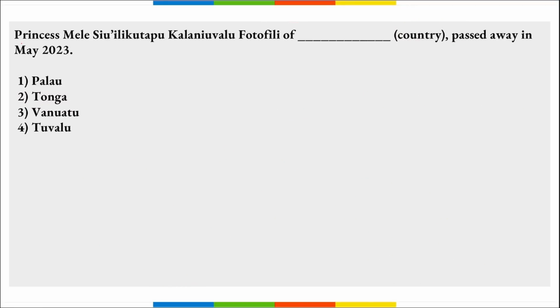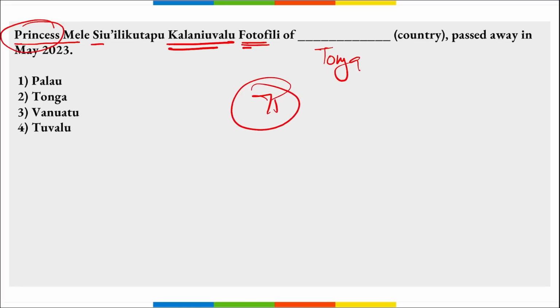Right? Next, Princess Mele Siuʻilikutapu Kalaniuvalu Fotofili, right? I repeat, Princess Mele Siuʻilikutapu Kalaniuvalu Fotofili of Dash country passed away in May 2023. So she was a princess, right? Of which country? Of Tonga. And she passed away recently at the age of 75, right? And she was a princess of Tonga. Option 2 is right here.